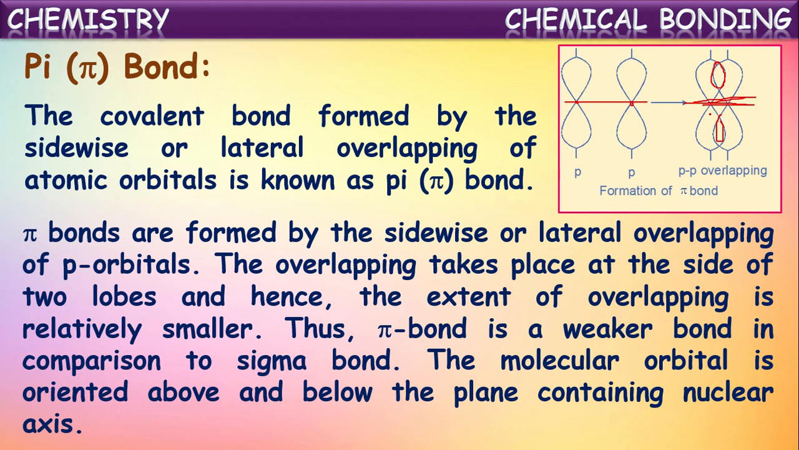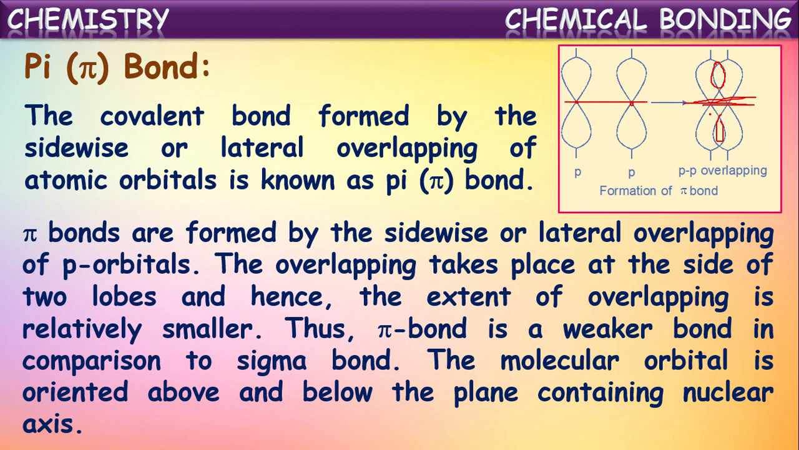In the case of a sigma bond, orbitals are overlapping on the axis of their nuclei. So the extent of overlap will be maximum in sigma bond formation. Whereas in the case of pi bond formation, overlapping of atomic orbitals is taking place sideways, at the sides of two lobes. Hence, the extent of overlapping will be somewhat smaller when compared to a sigma bond. That is why a pi bond is a weaker bond than a sigma bond.